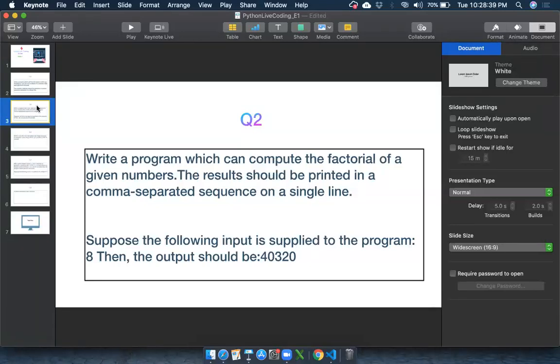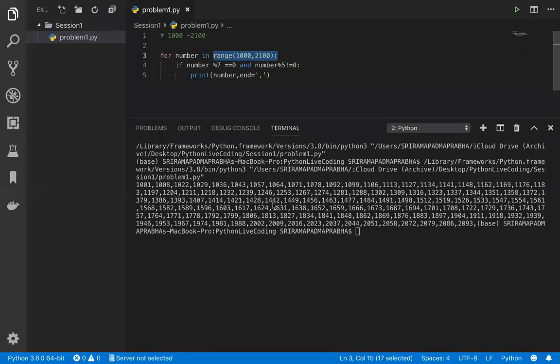So we are going to use a different programming step now, and we'll see how it works. This can be done in multiple ways: one is with functions, one is without functions, one is with lambda functions, one is with a while loop, and one is with a for loop. I'm going to show you this with the for loop, the while loop and also the lambda function. The lambda function is a very short function. It is an anonymous function in Python, so we can easily do that option.